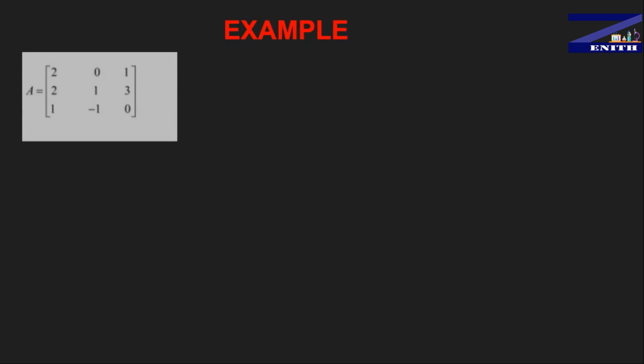Now let's talk about some examples. We will see two basic examples regarding matrices, some good examples. They will clear all the concepts you have studied till now. So first of all guys, suppose you are given a 3 cross 3 matrix A, and you have to find the value of A square minus 5A plus 6I, where I is the identity matrix of 3 cross 3 order, because in the question you are given a 3 cross 3 order matrix, so I will also be a 3 cross 3 order matrix.